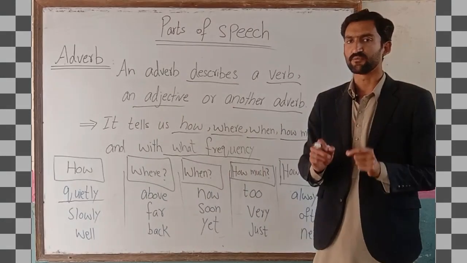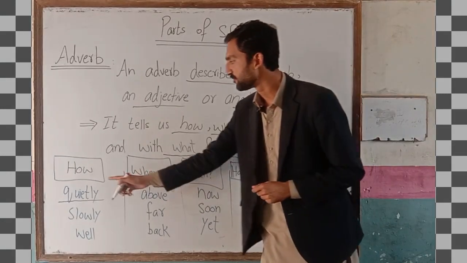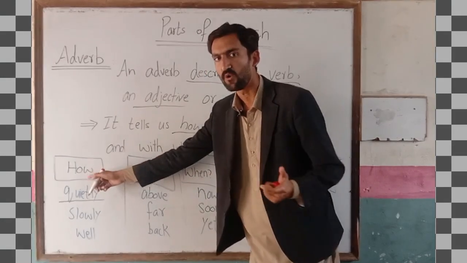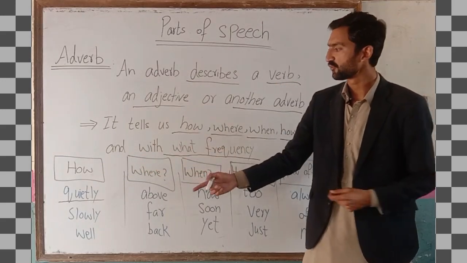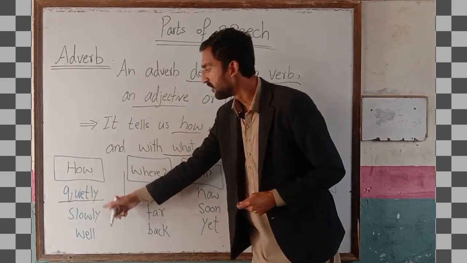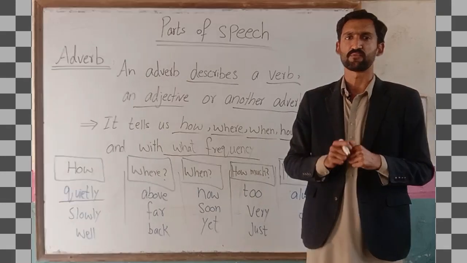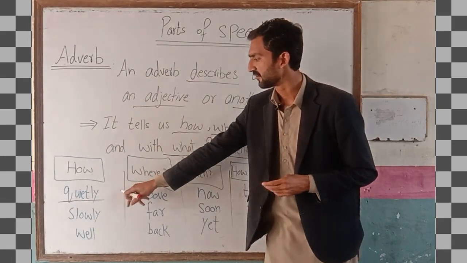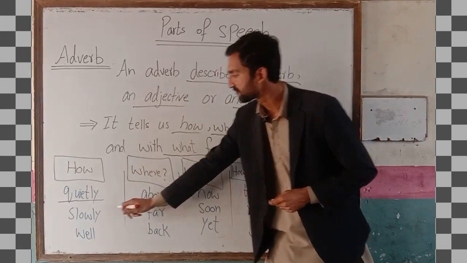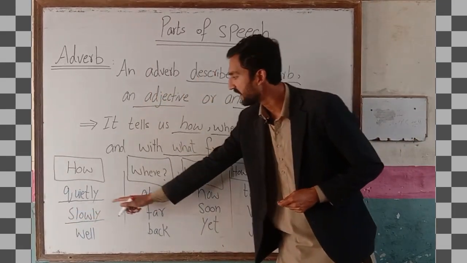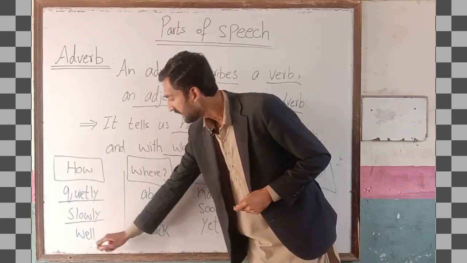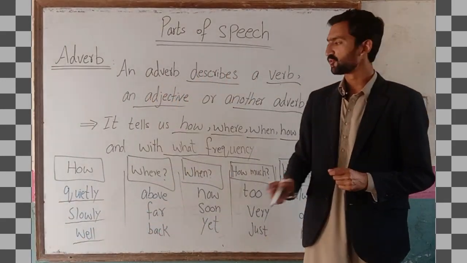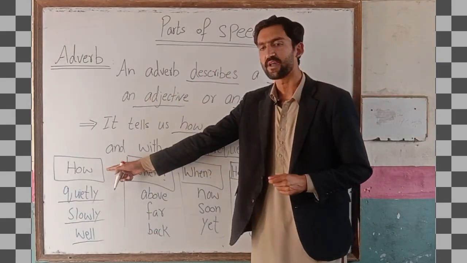Quietly is an adverb used for the question how. Mostly we form these adverbs by adding the ending ly. First we have quietly, then slowly, and at the end well. These are a few examples for how.